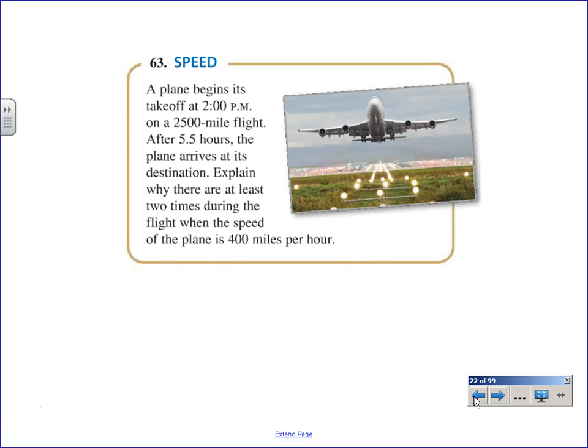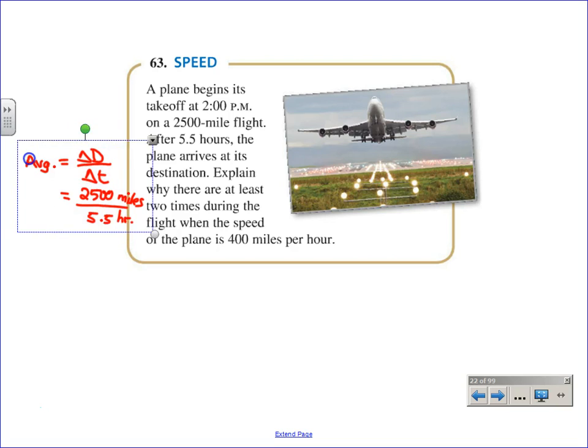What do you guys see up here? I see hours and I see miles, don't you? So what can we do with those miles and hours? Yeah, I like that idea. So Nick is thinking about the average rate, and for an average rate, you do change in distance over change in time. What's the change in distance on this flight? 2,500 miles. And what's the change in time? Yeah, 5.5 hours. What happens when you divide those two?